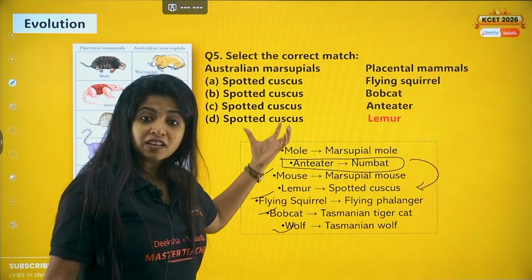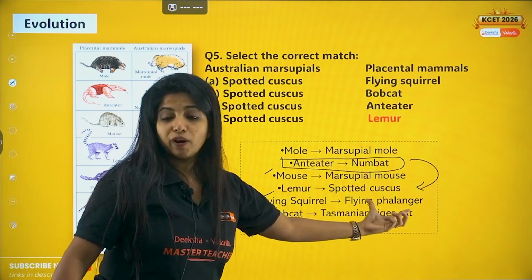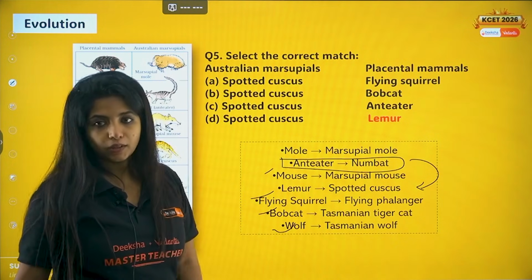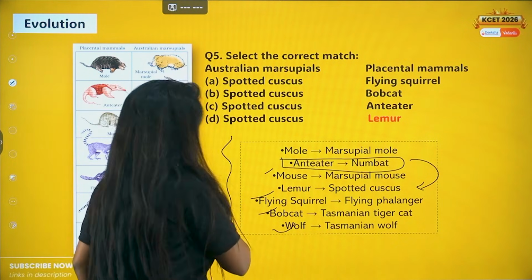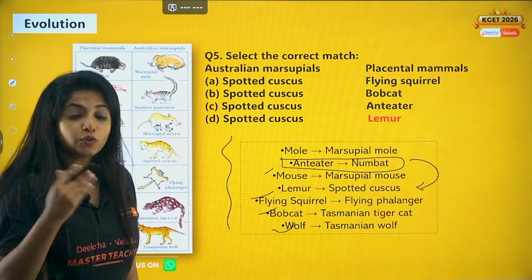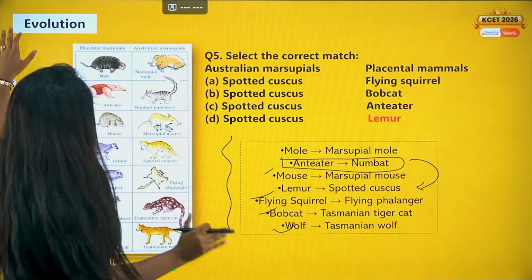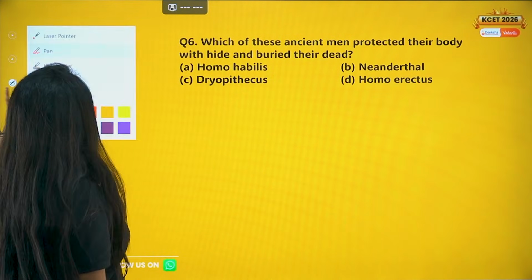Mammal, squirrel comes under mammal. Phalanger comes under what? Marsupials. Cool. So these are the things that you need to remember as a new thing for this academic year's board paper. Now question number 6.